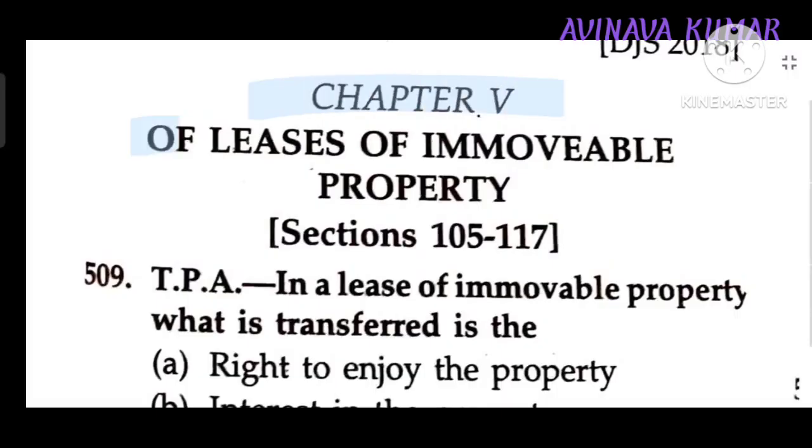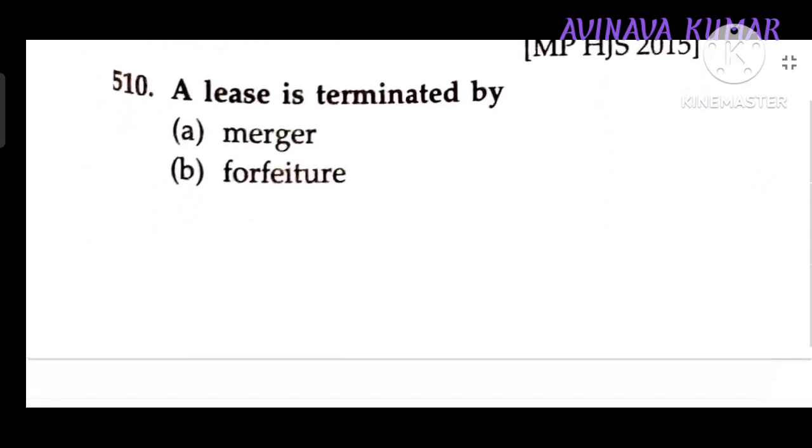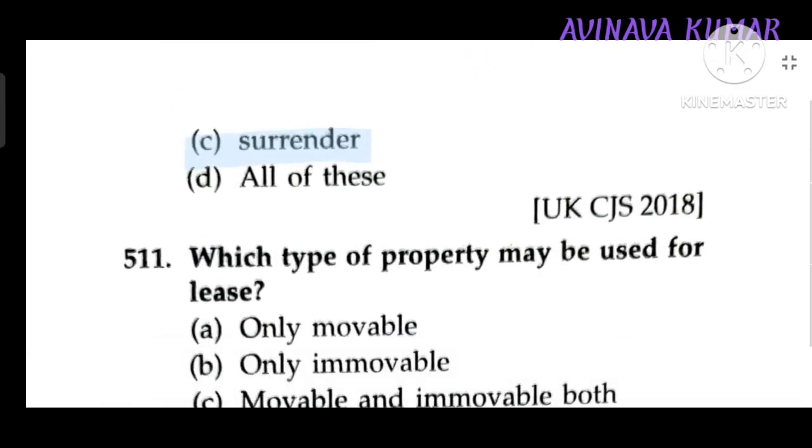Chapter 5 of Lease of Immovable Property, Section 105 to 117, TPA. In lease of immovable property, what is transferred is the right to enjoy the property. A lease is terminated by merger, forfeiture, surrender. Answer is all of these.